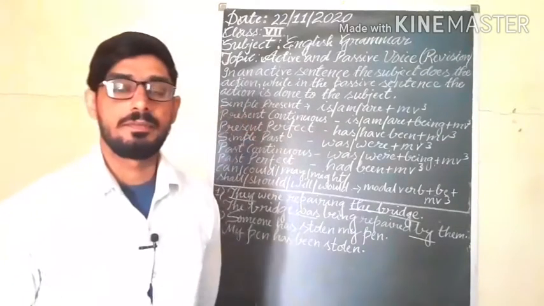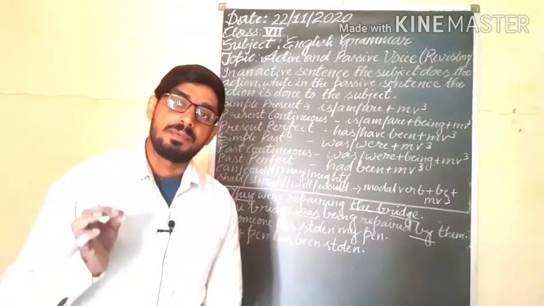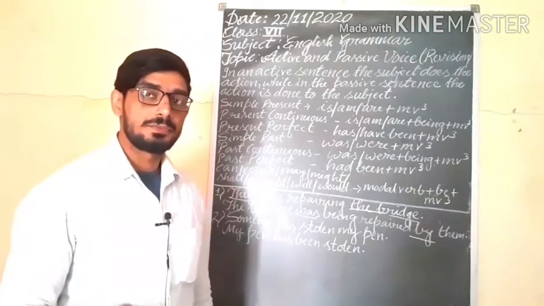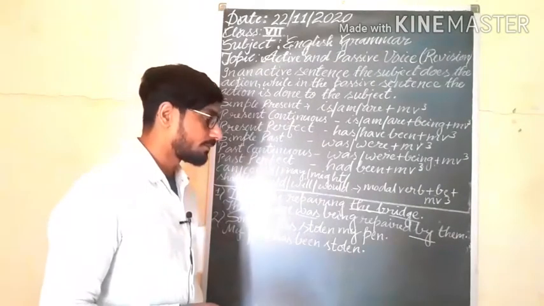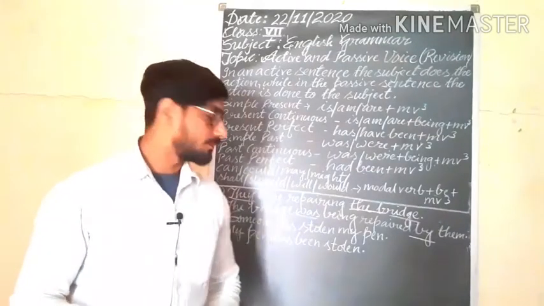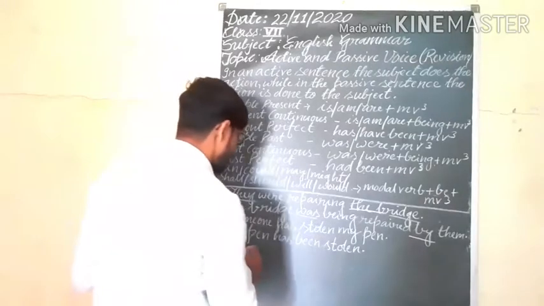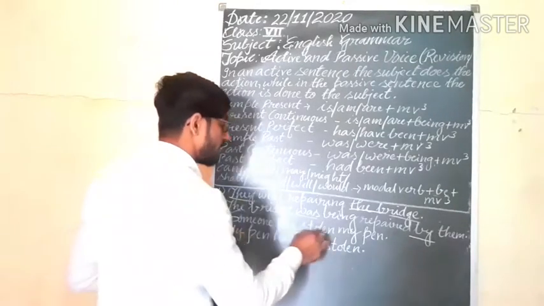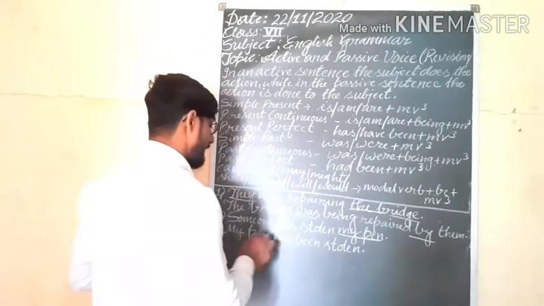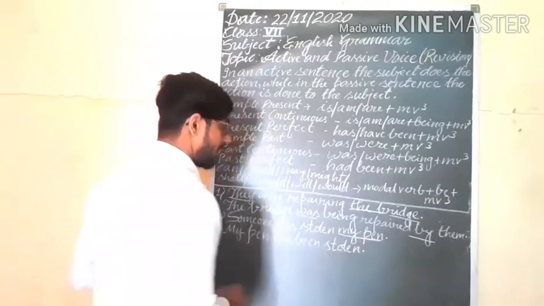Such type of words are vague, and at that time we will omit these words in passive voice. So here you are getting, someone has stolen my pen. The object will be first, as the subject: my pen has been stolen. We are not using by here.